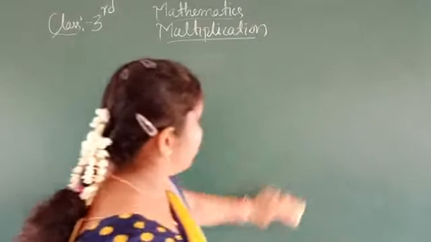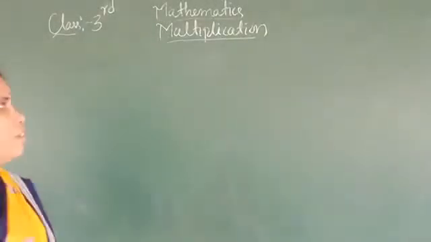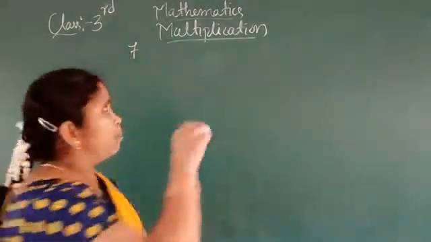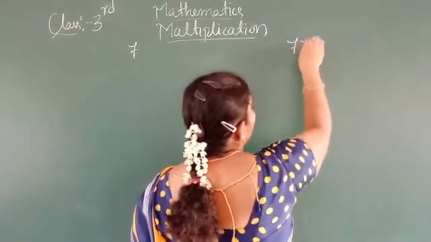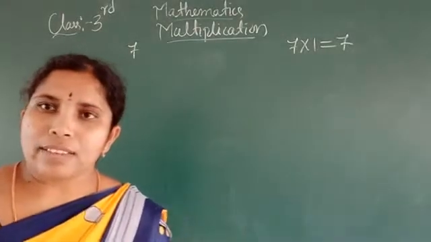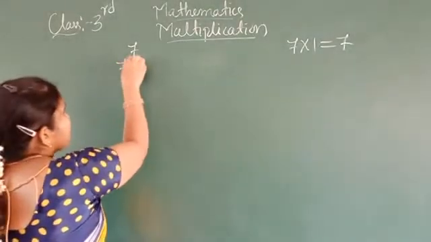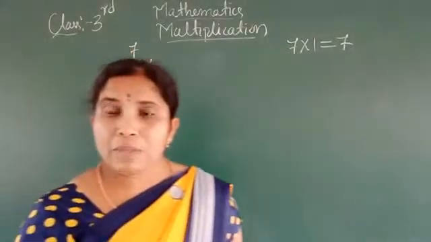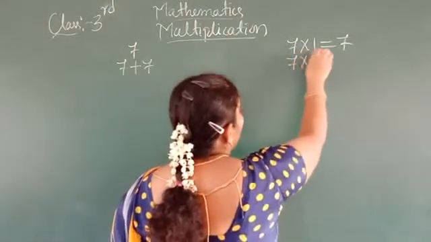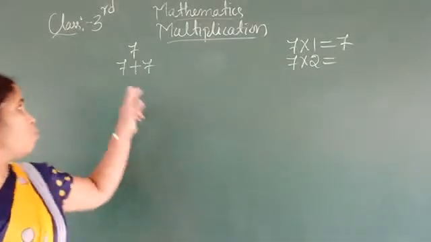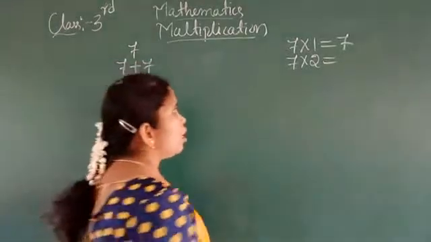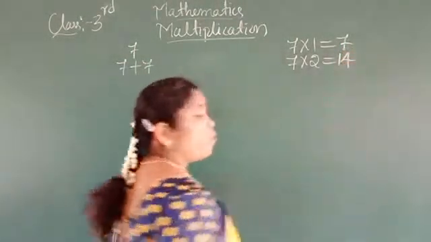Multiplication table of 7. See, 7. How many times is there? One time. That means 7 into 1 time equals 7. Do you understand? Then 7 plus 7. How many times is there 7? There are 2 times. 7 into 2. So now add these two: 7 plus 7 equals 14.